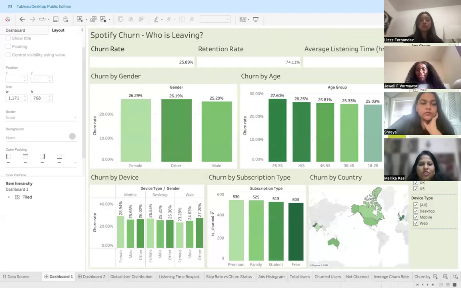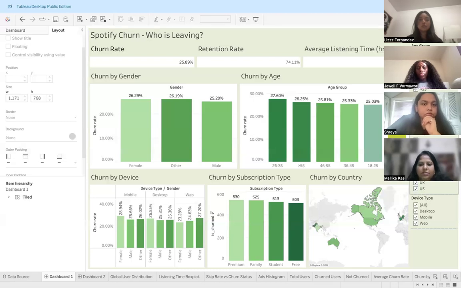Thank you. So the bottom part of the dashboard we have churn by device, churn by subscription type, and churn by country. The first part, churn by device, shows that mobile users experience the highest churn rate, often due to shorter sessions, app performance issues, and distractions while multitasking. Desktop listeners, however, show greater loyalty since they typically engage for longer uninterrupted periods. So improving mobile usability, personalization, and offline playback can help reduce churn among mobile users. This is what we see here in this dashboard.